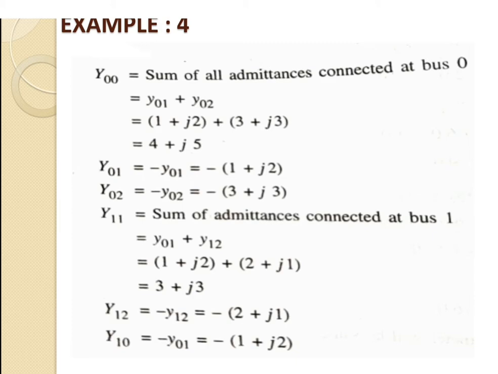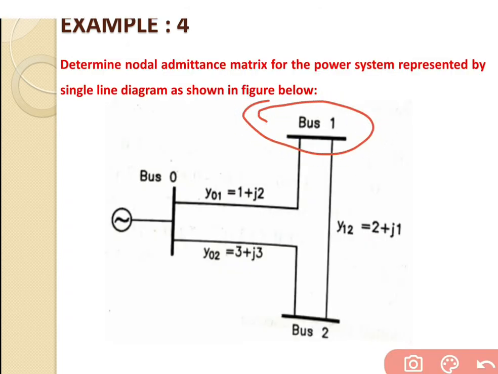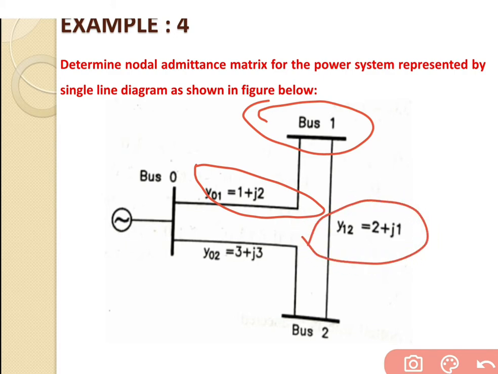Now we will go for the next parameter, that is Y11, the mutual admittance at bus number 1, that is the sum of admittances connected at bus number 1. So now we will go for bus number 1. At bus number 1 there are 2 lines connected, the first line y01, and the second line y12.